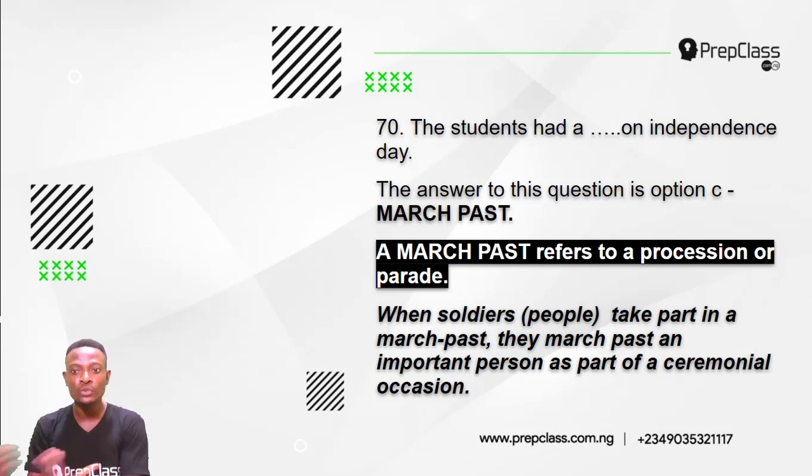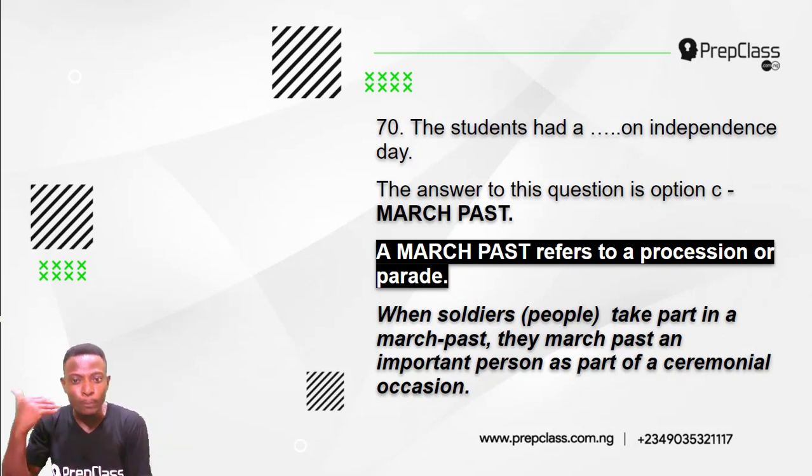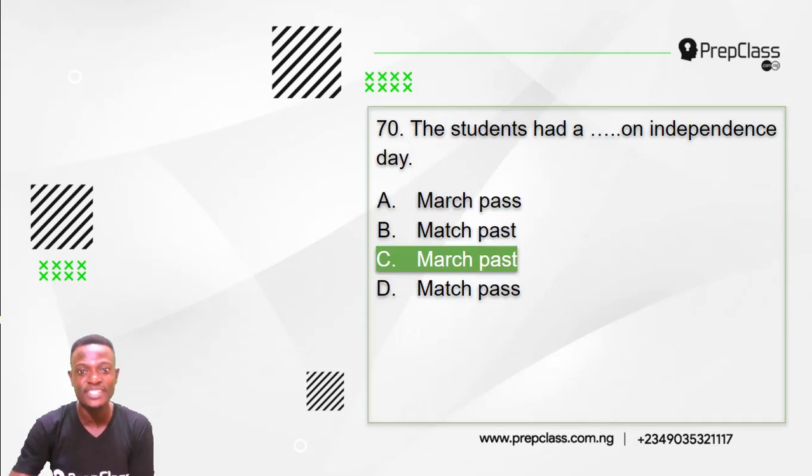So in most schools, on Independence Day, students actually would have a march past, a kind of parade. So when soldiers or when people take part in the march past, they march past an important person as part of a ceremonial occasion. Now, independence is a ceremonial occasion. So the answer is option C, march past. They were marching past some important people on Independence Day.